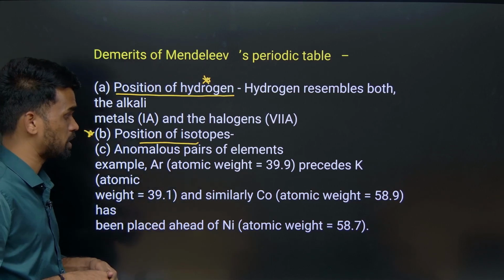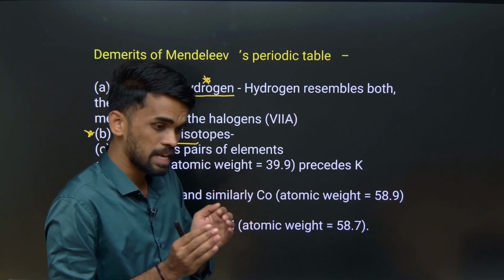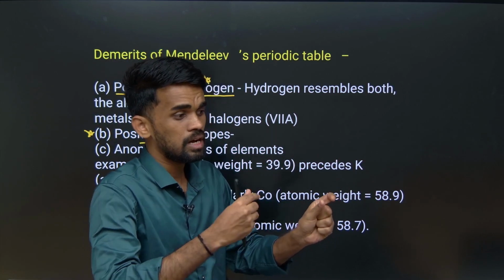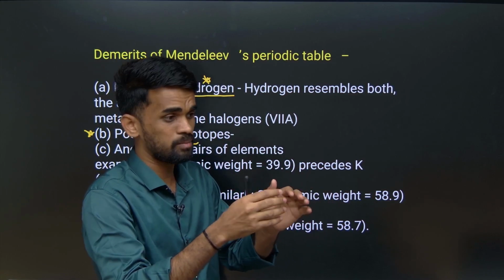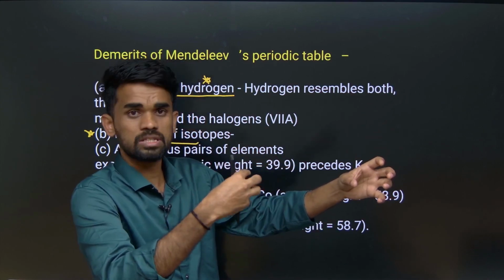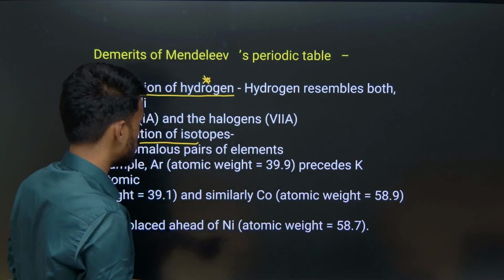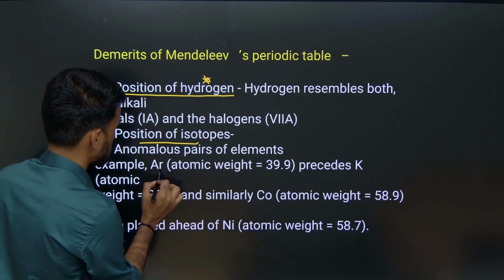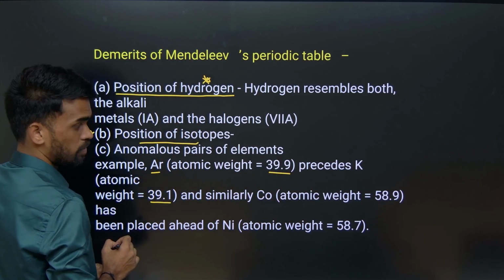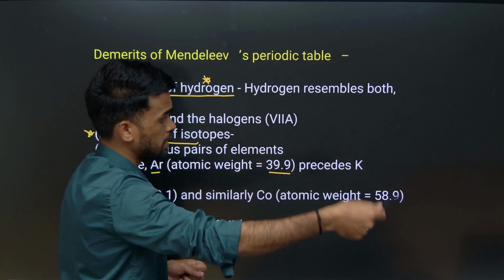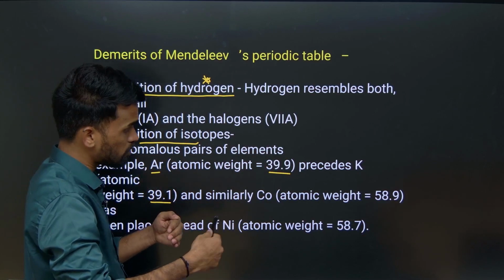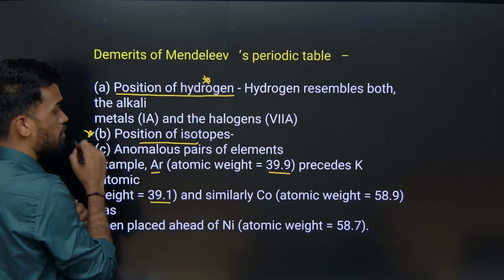Okay. Then next, anomalous pairs of elements. What do we mean by anomalous pair? Since he arranged the elements based on their increasing atomic weights, there were some discrepancies, like some elements with higher atomic weight kept first and some elements with smaller atomic weight kept later. See here, argon has 39.9 and potassium has 39.1. So argon should come later and potassium should come first, but it is in reverse, right? He was unable to explain the reason for this anomalous behavior.